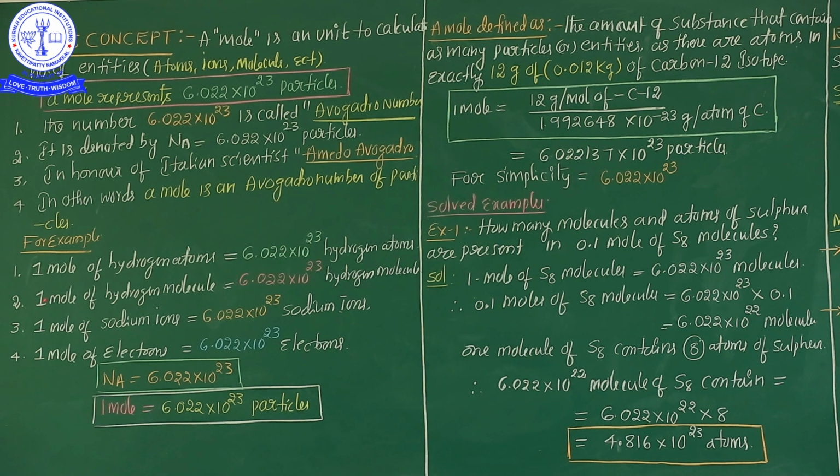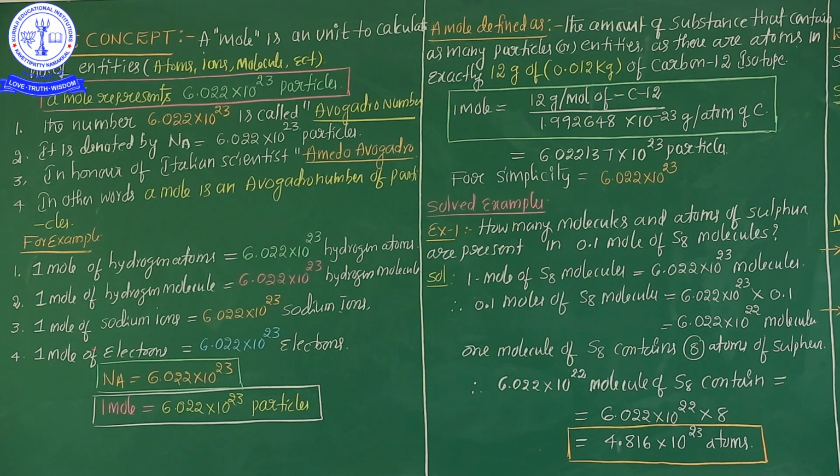And second point, 1 mole of hydrogen molecules, here atoms, here molecules. 1 mole of hydrogen molecules is 6.022 into 10 to the power of 23 hydrogen molecules. Okay? And 1 mole of sodium ions is nothing but 6.022 into 10 to the power of 23 sodium ions.